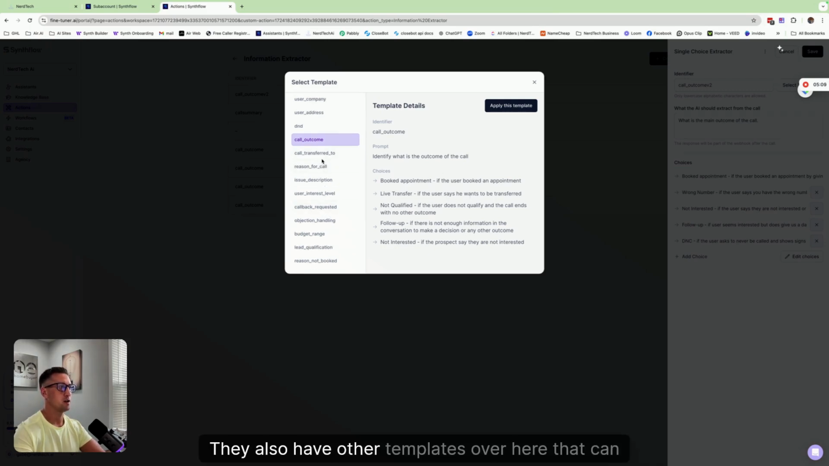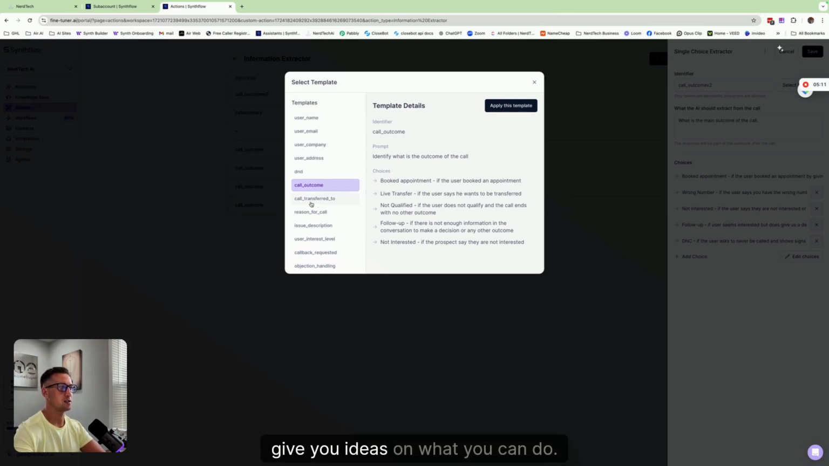They also have other templates over here that can give you ideas on what you can do. They have this DND one, which is the same as DNC. I just built that into the same one here as the call outcome because there's really no reason to have that separate. It's also awesome to be able to use this to extract name, email, or address information if these are inbound calls, to send that to your CRM.